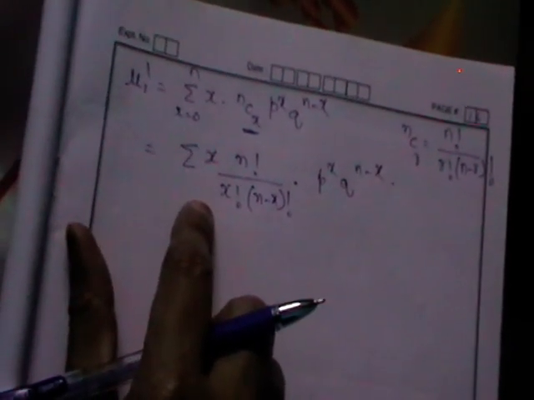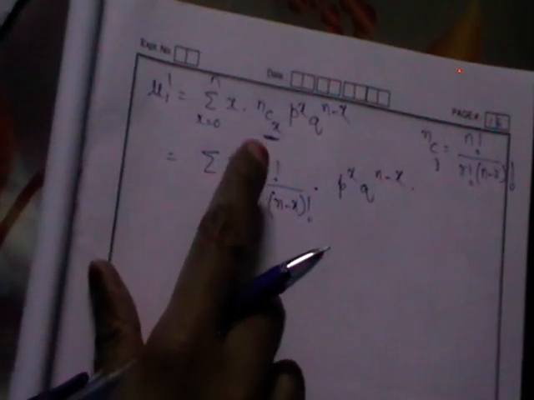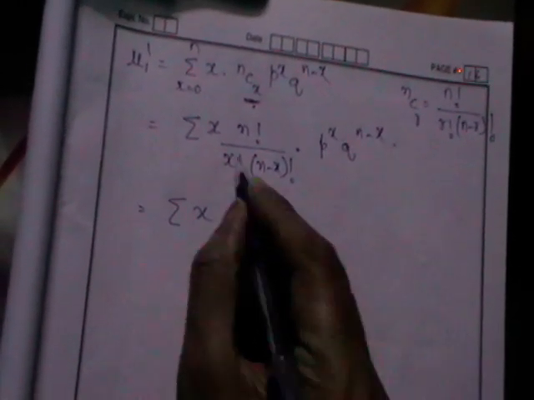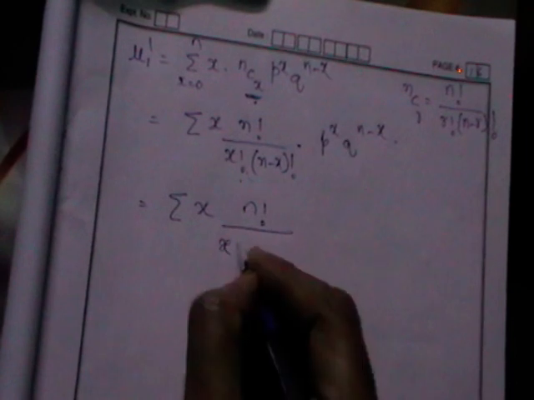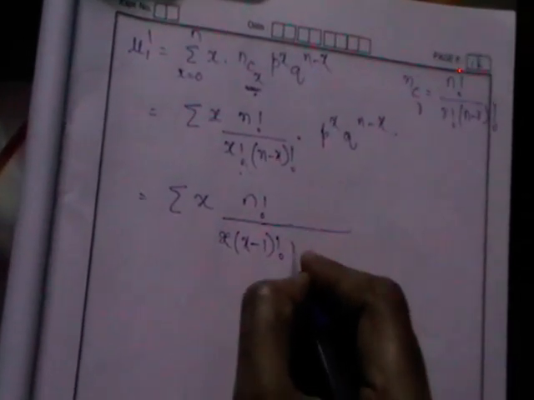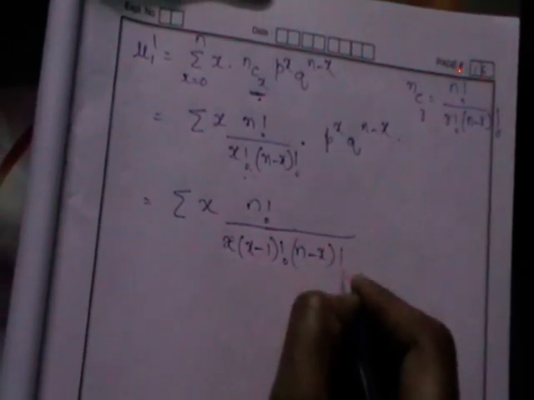What is the first step? Write the formula and replace r is equal to 1. Then don't touch anything, we are just going to do the expansion step by step. First we expand this NCx. Write the formula for NCx. So here x, n factorial by, we know that x factorial can be written as x into x minus 1 factorial, into n minus x factorial.